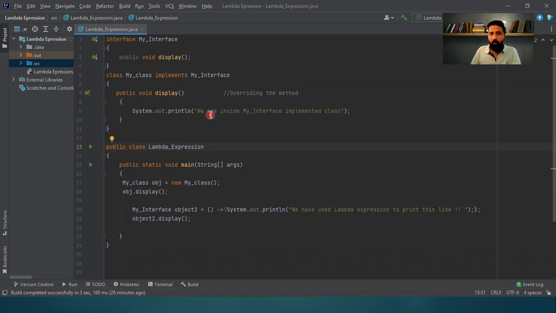I have simply given a call to a statement which is saying that we are inside the my interface implemented class. That means I'm just trying to show that this particular block of code has been executed.